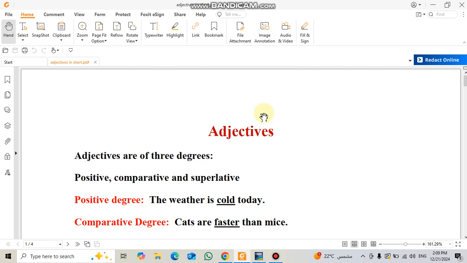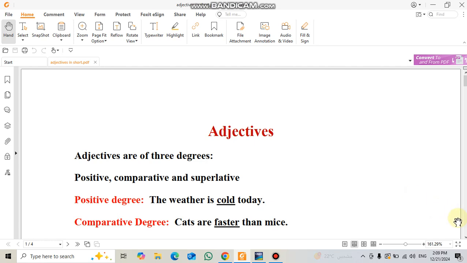Adjectives are of 3 degrees. First, positive, comparative, and superlative. Positive degree, for example, the weather is so cold or is cold today. He is a tall person. She is a beautiful girl, and so on.